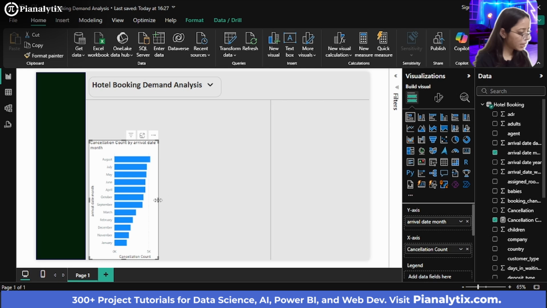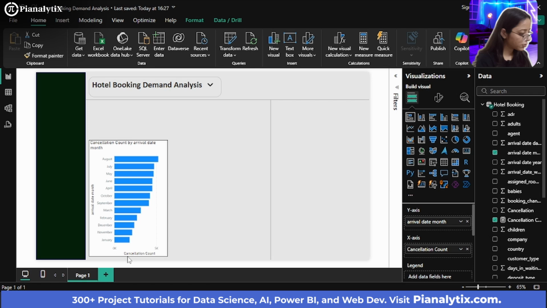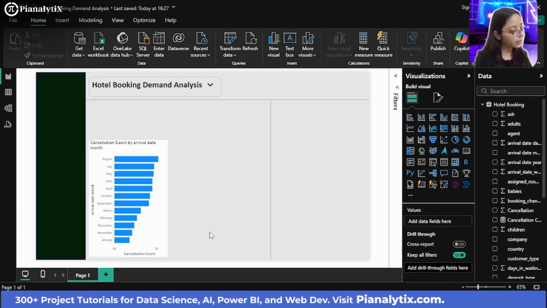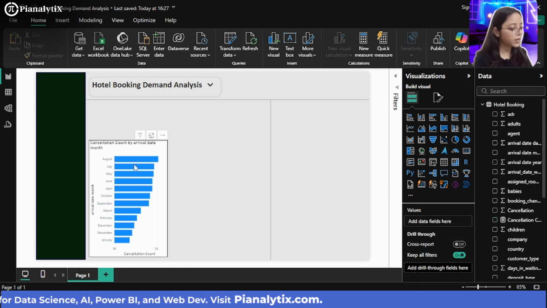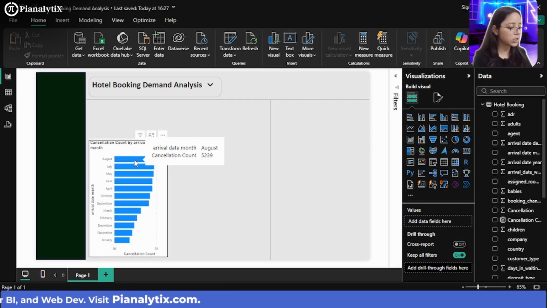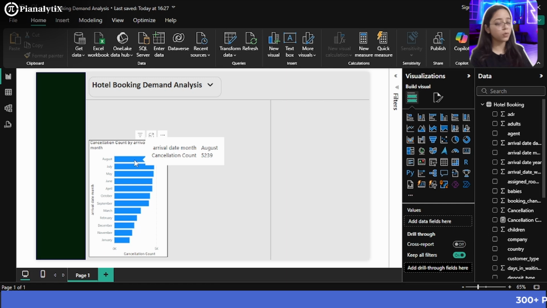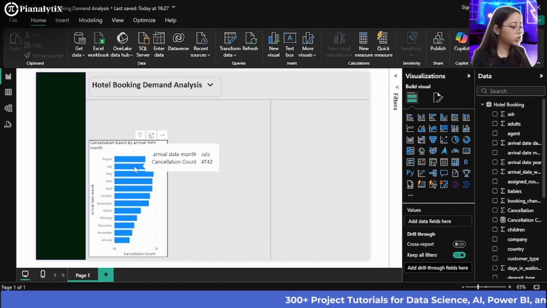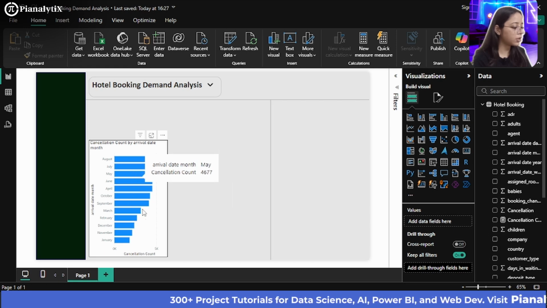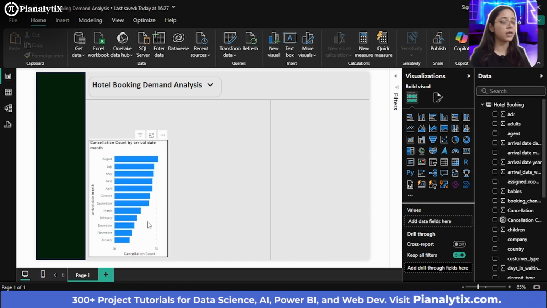As you can see here, you can see the cancellation count by each month. For example, in August, there was the highest cancellation. People performed the highest cancellation. So the hotel needs to find out why there were so many cancellations in the month of August. Subsequently in July, then May, then June, and the lowest cancellation happened in the month of January. That could possibly be because it is a holiday month and people were booking much more, so they didn't want to cancel. So that is how you can find out.